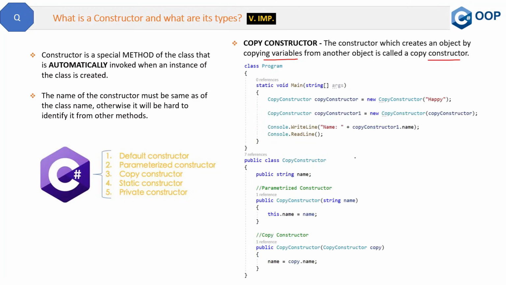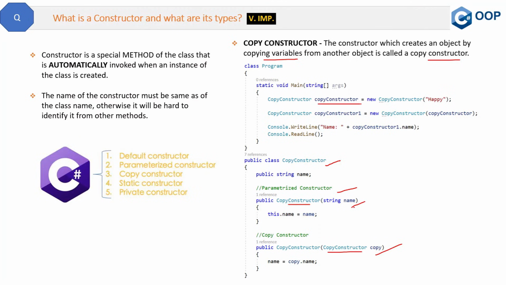I think it's a big code, so let's break it up and try to understand this. Here we have a class, copy constructor, right? Inside this we have two constructors. One is the parameterized constructor because it has a parameter inside it, this string name, and the other one is the copy constructor. Now what is this copy constructor? This copy constructor is basically this one only. So let me show you how it will work.